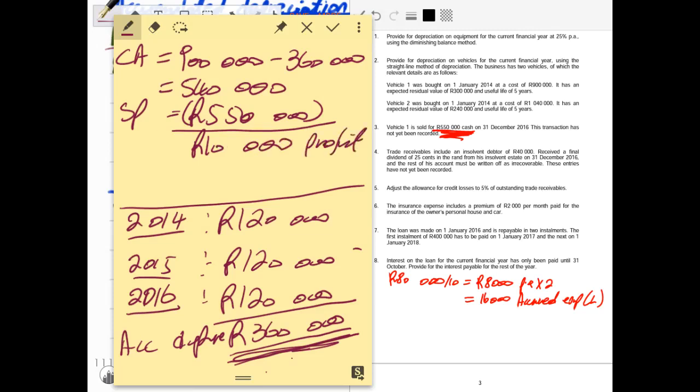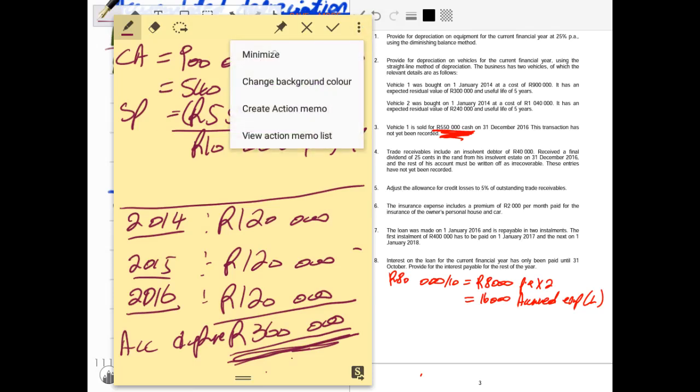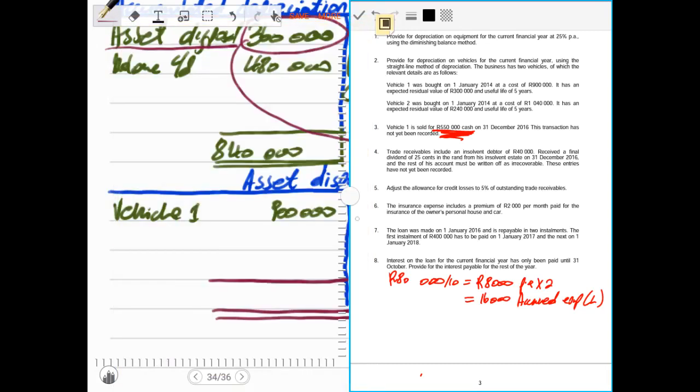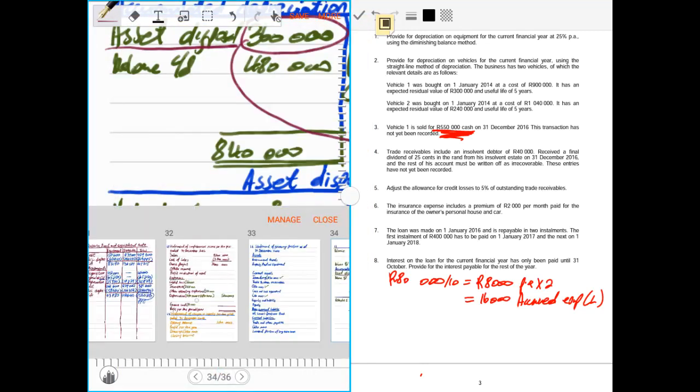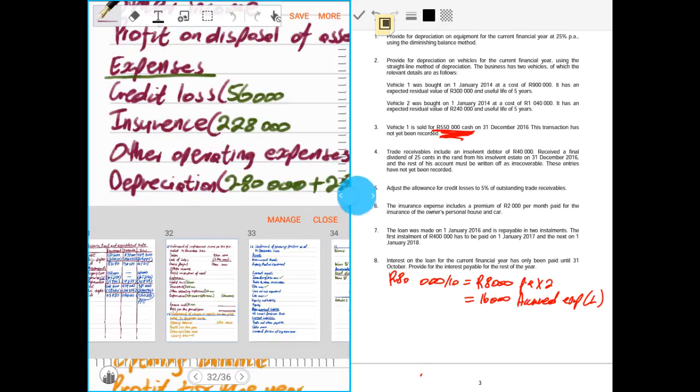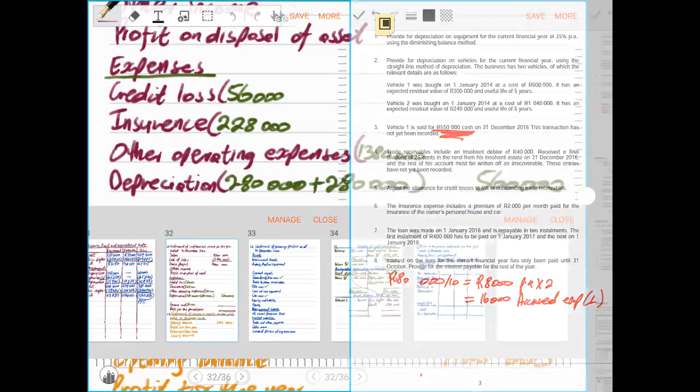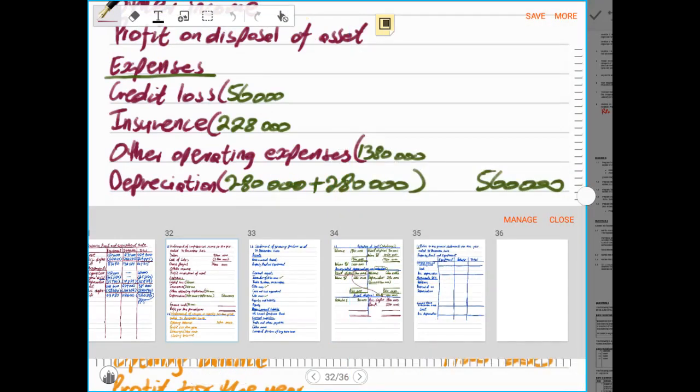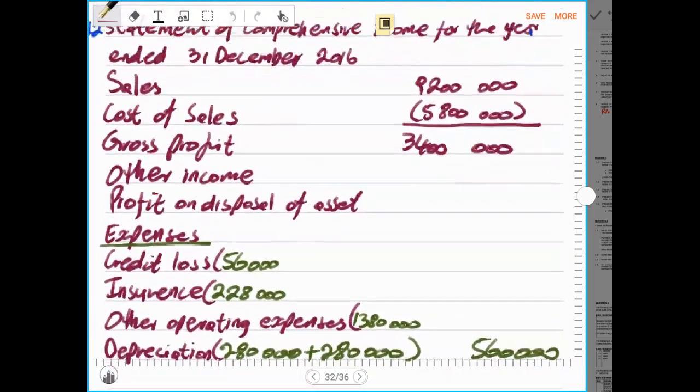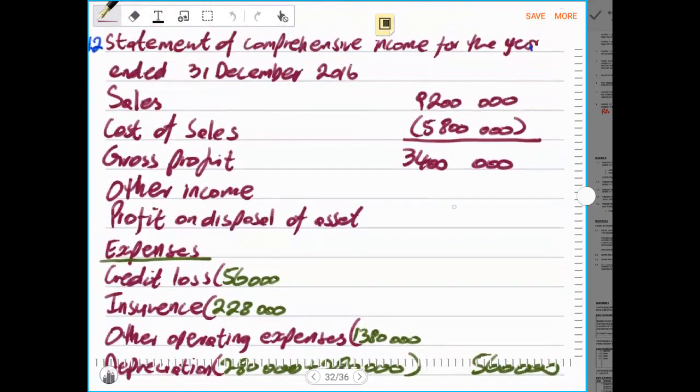Because the value of the asset is the carrying amount being 540, but the price at which the asset is sold is 550,000 rands. Therefore, now 10,000 rands is the profit on the disposal of this asset. And immediately when you see that, you can go to your income statement and you record the profit on the disposal of a particular asset. In this case, the profit on this disposal will be 10,000 rands recorded under other incomes.